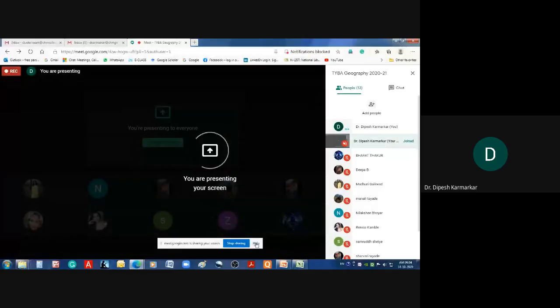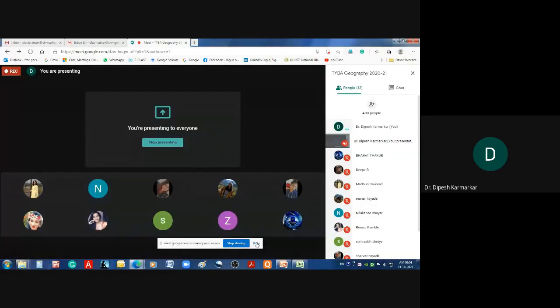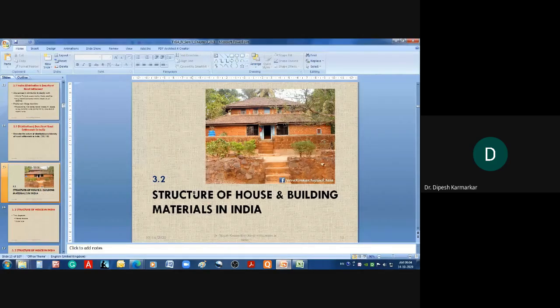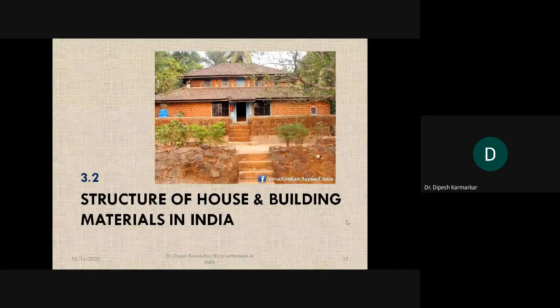In the last class, we talked about density and distribution of rural settlements in India, and that was quite a brief topic. The entire topic is basically based on the map, the distribution, the pattern of it. That was the whole thing that we already discussed yesterday. Now let us move on to the next part, 3.2, and that is structure of house and building materials in India.